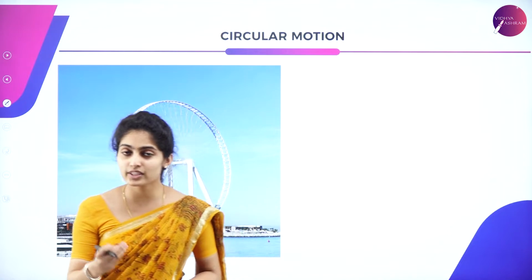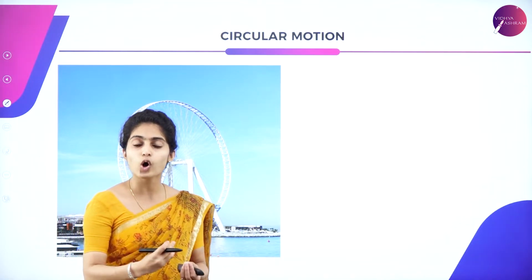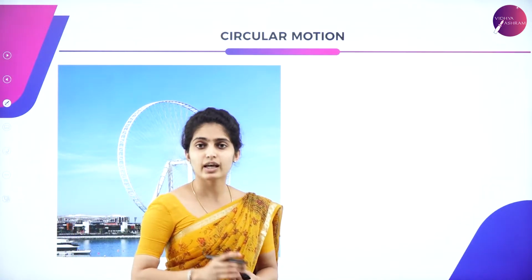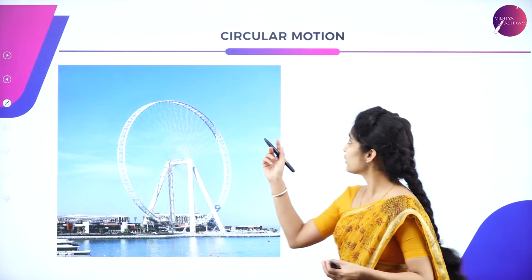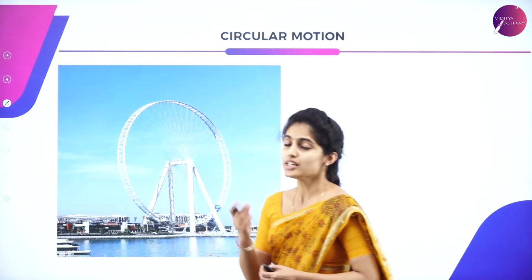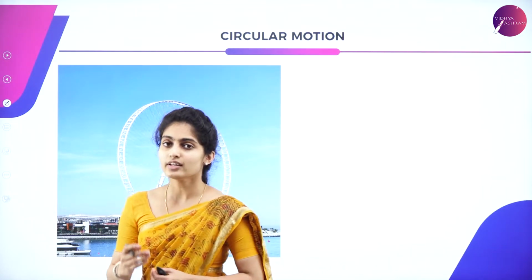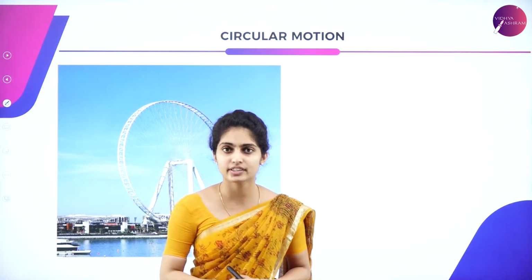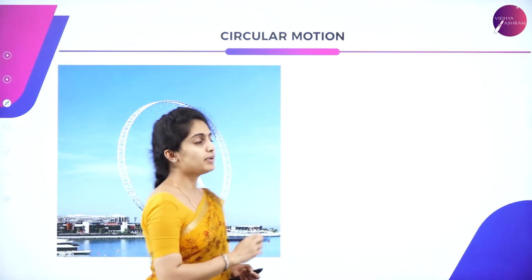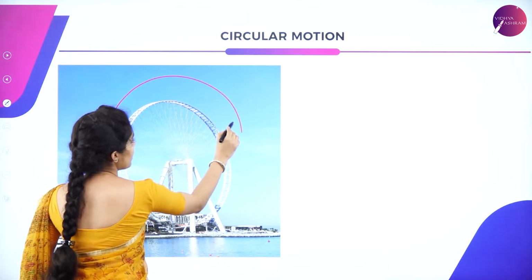Uniform circular motion is the motion of an object in a circular path in equal intervals of time. The same definition goes for circular motion: the object takes the circular path in definite intervals of time. So what happens when there is circular motion?